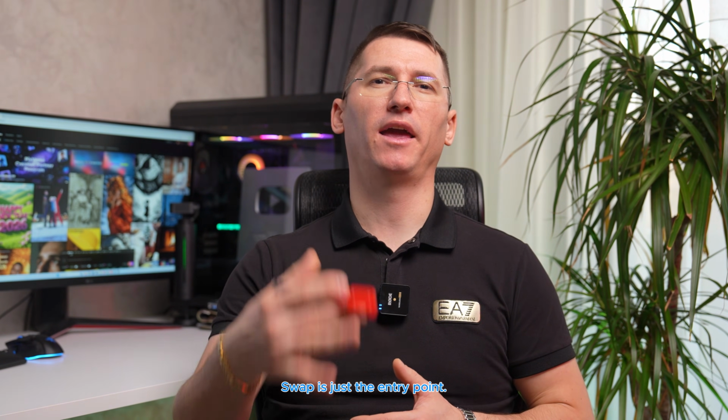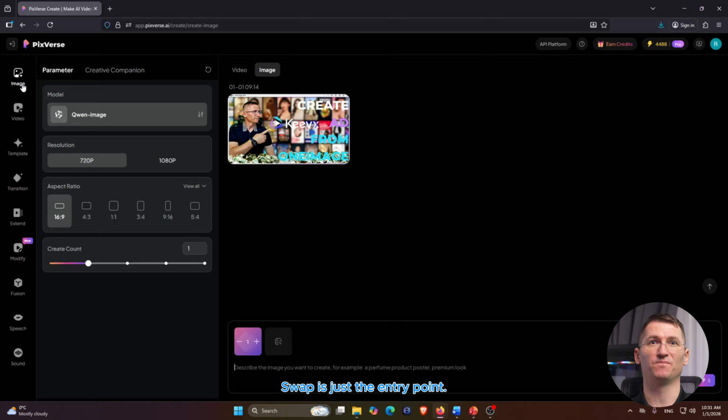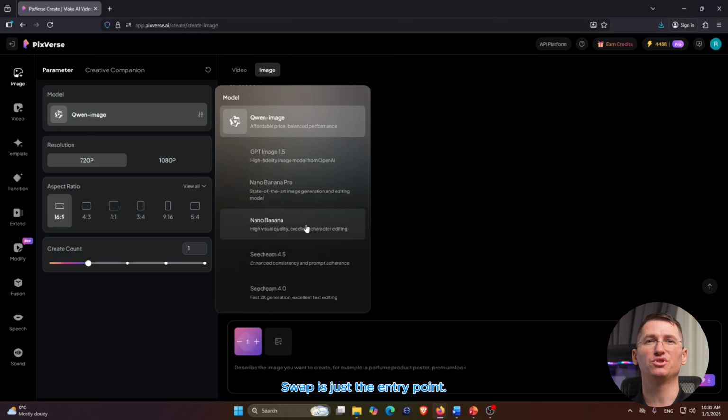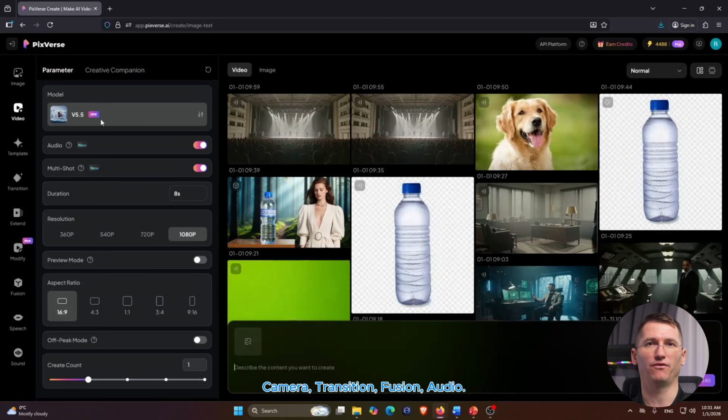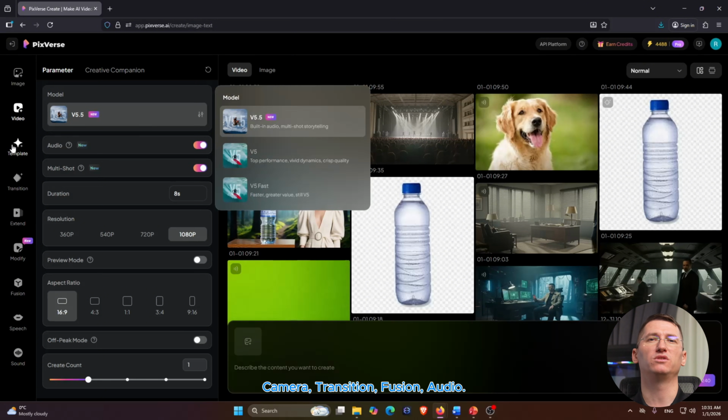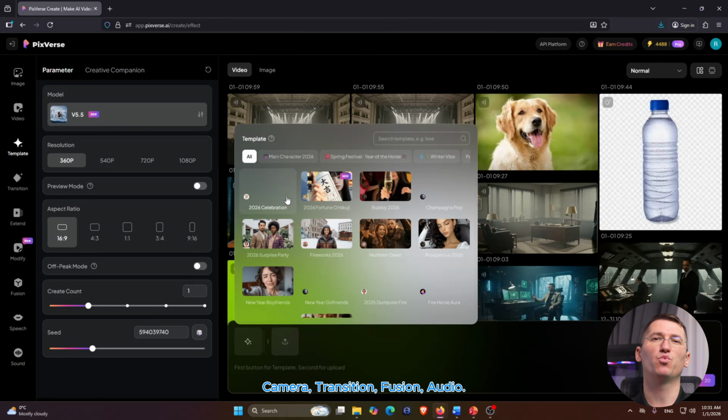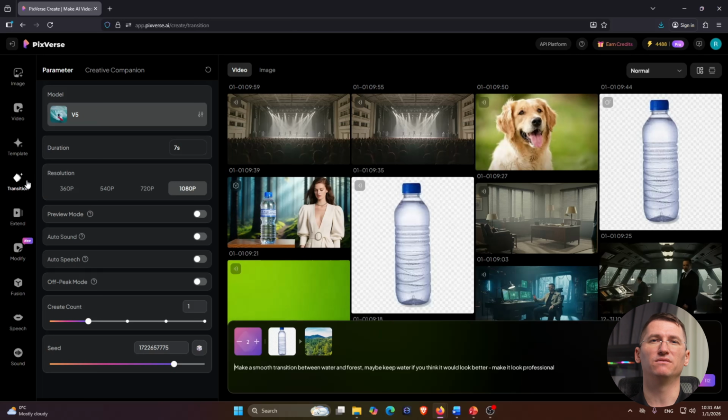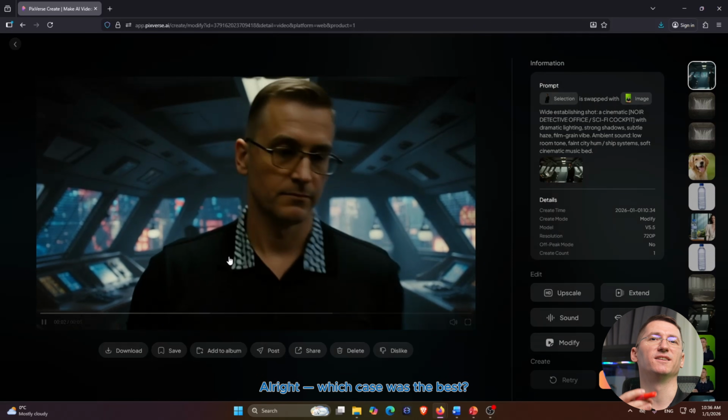Let's do a quick feature recap. Swap is the viral entry point, but the real power is stacking it with tools like camera, transition, fusion, and the v5.5 audio plus multi-shot combo. And if you want extra polish, PixVerse also lists supporting tools like Restyle and Speech Extend that you can use to refine your outputs.